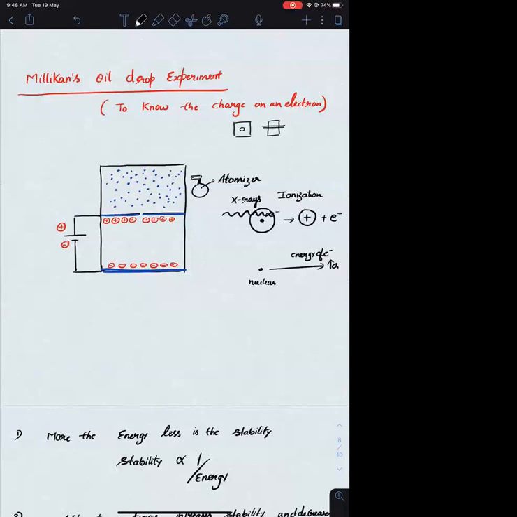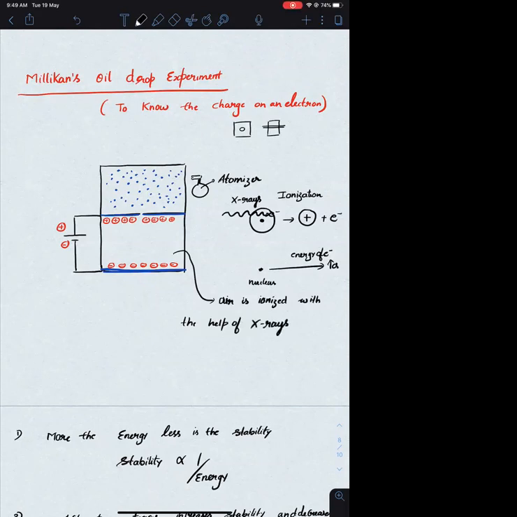Okay, so at the start of the experiment, what did he do? The air which is present between these two metal plates, he ionized that air with the help of X-rays. Here I can write: air is ionized with the help of X-rays.